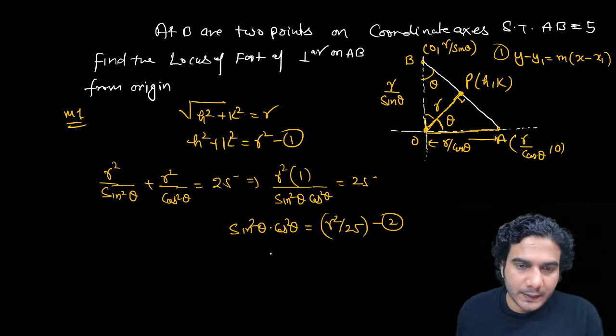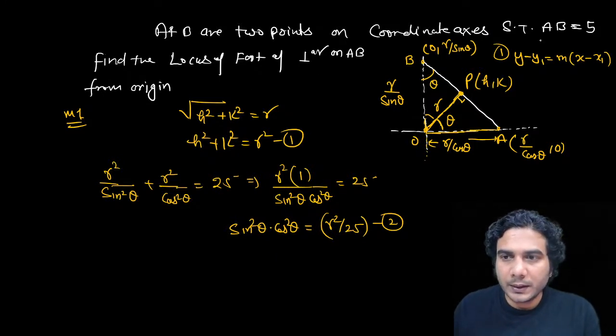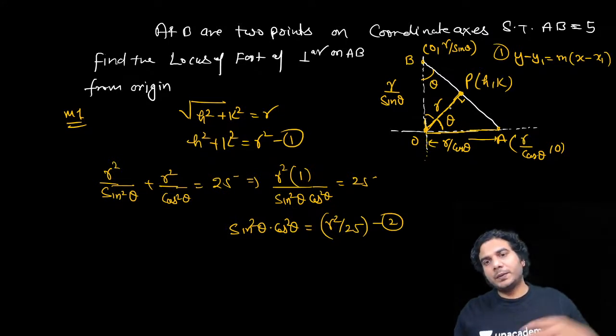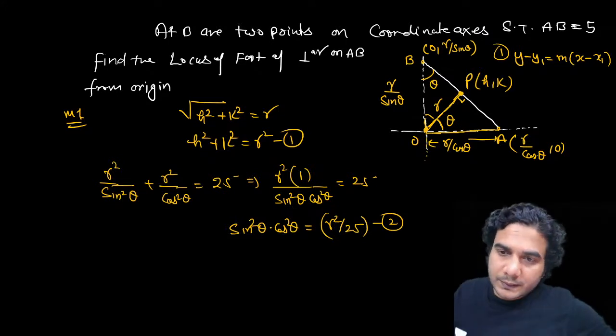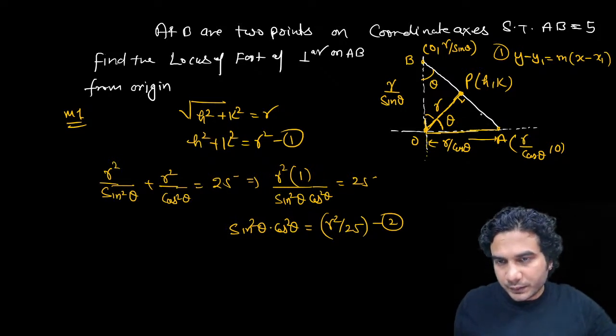If I find sin square theta and then I find cos square theta, then where would I put it? That's an important point. Am I missing something? AB is equal to 5 and the locus of the foot of the perpendicular. This is 90 degrees, so I assume r and theta. This is theta. The slope I think we'll have to use.